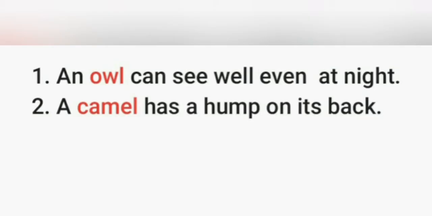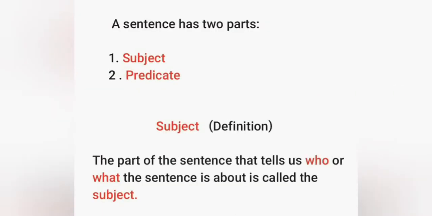Students, look at the screen. See, here we have some sentences. An owl can see well even at night. A camel has a hump on its back. Students, in these sentences, the name of the animal or bird that we have written tells us what or who the sentence is about. Dear students, a sentence has two parts, subject and predicate.